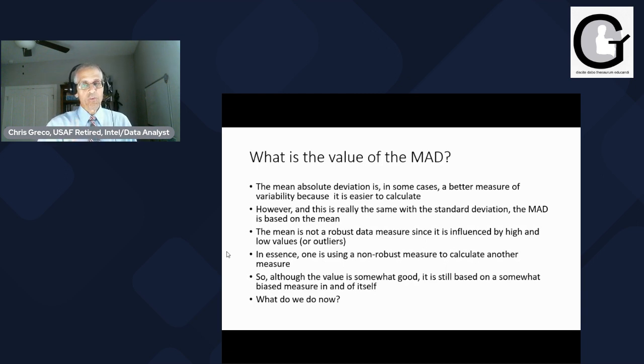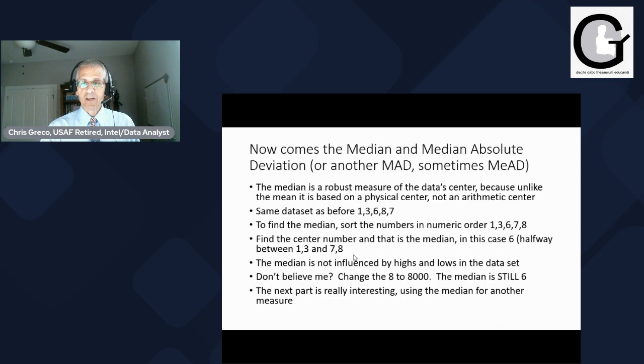So you sit back and you say, well, is there a robust measure that we can talk about? You know, is there something that's not skewed by high or low values that we could use to gain a good solid center of that data, right? So that's what we're talking about next. And now comes the median and what they call the median absolute deviation, or another MAD. Sometimes they use MAD for both of those. But what I do is I use MEAD, which is the median absolute deviation.